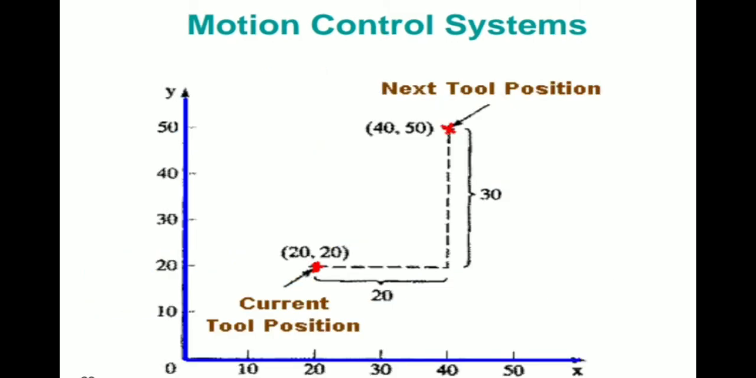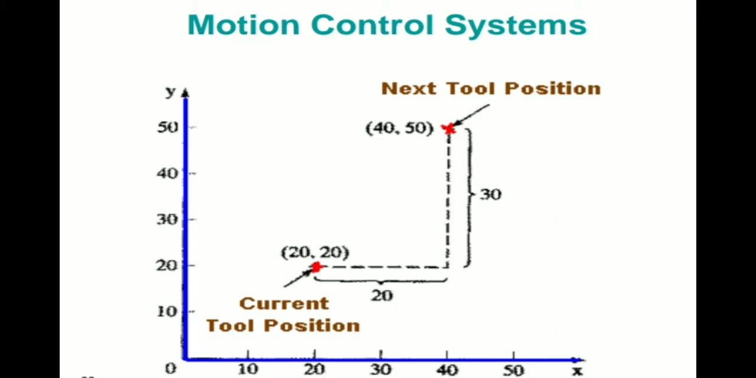So in that motion control system, you can see one graph I am taking, with the x direction and y direction, that is the table. So what is the tool movement? The tool should be moving to 20 comma 20, after that it should be moving to 40 comma 50. So that is the absolute positioning. In this diagram you can see the absolute positioning of the machine tool.